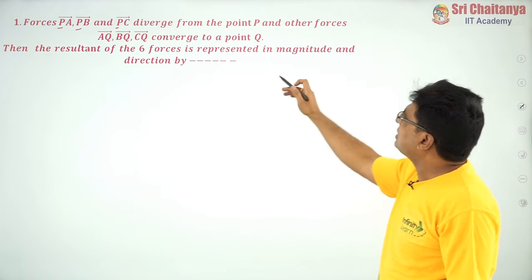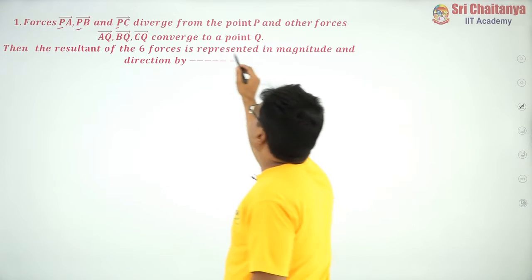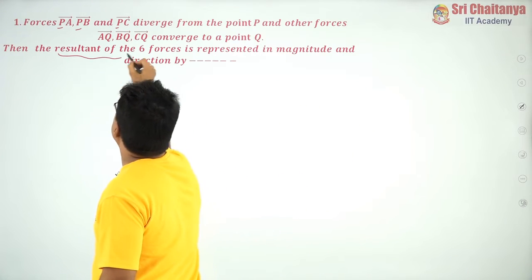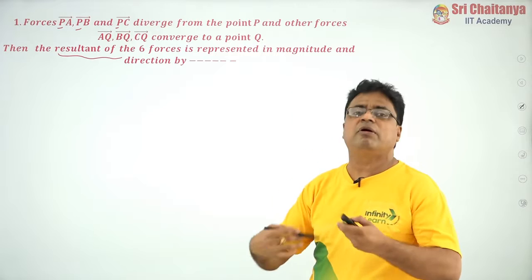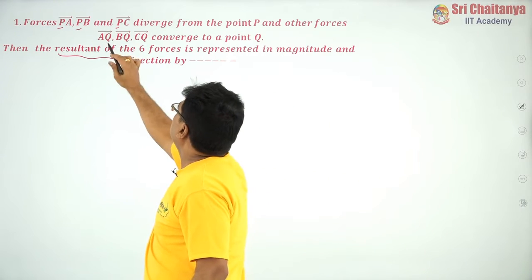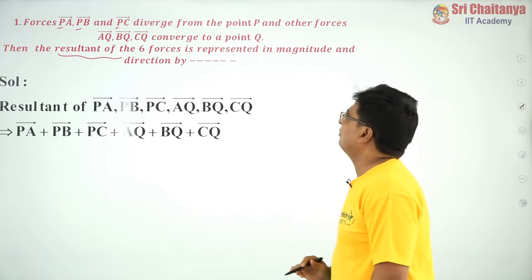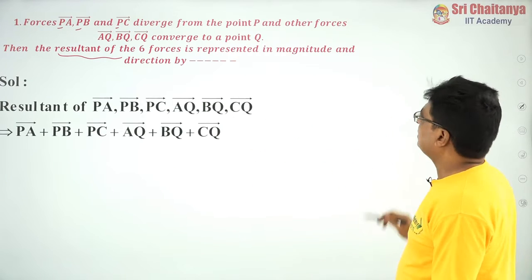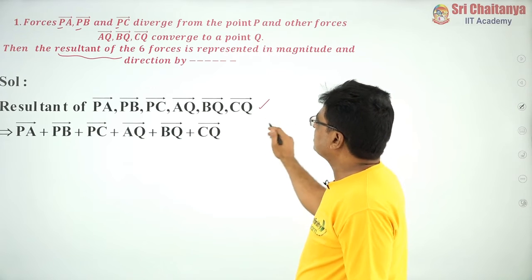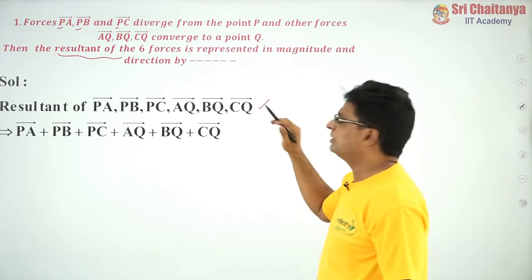Then what are they asking? They want to find the resultant of 6 forces. So here the main concept is the resultant of 6 forces. Resultant means the sum of all 6 forces. How many forces are there? Here 3 and here again 3. So these are all the forces given, total 6 forces, and they want the resultant of these forces.